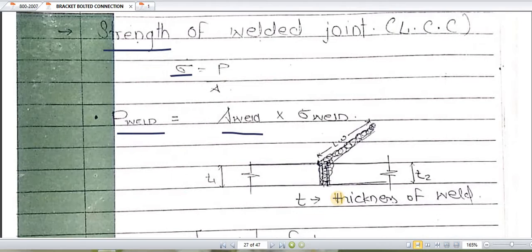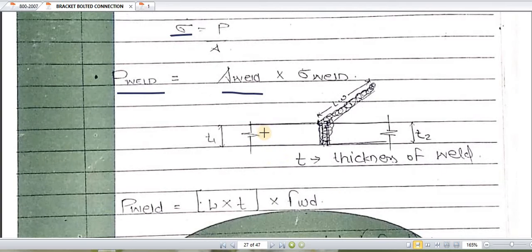How do we find this stress? Again we have to refer to the IS code. So there are two plates with thicknesses T1 and T2. This is the first plate, and this is the second plate, and they have been welded together. This part is the thickness of weld. What about the length of weld? The length of weld is how much welding we are providing.